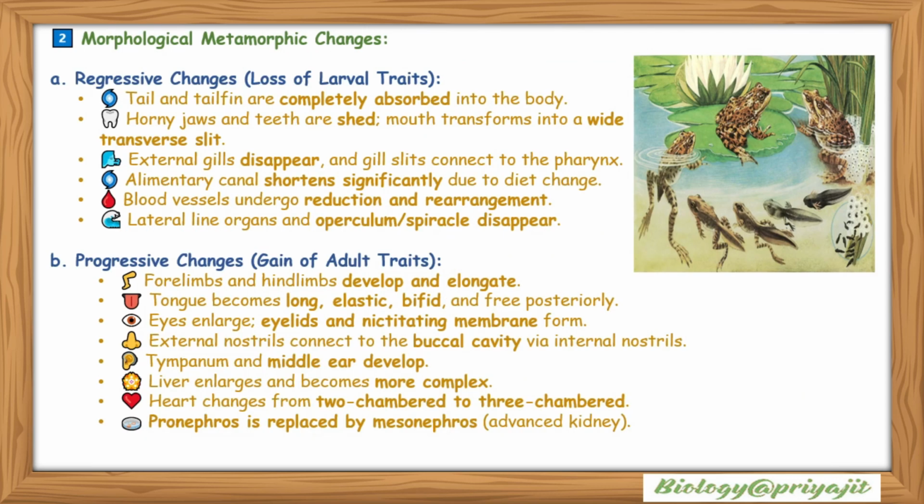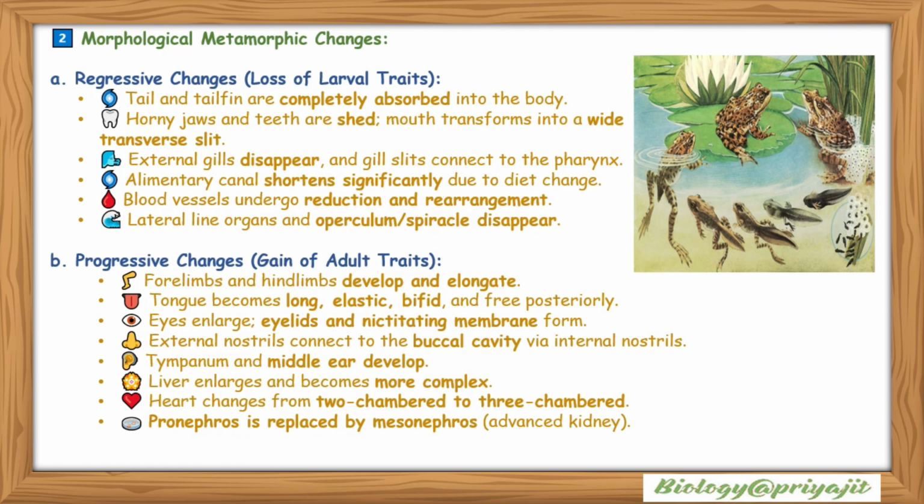Second one is the morphological metamorphic changes. For regressive changes, loss of larval traits: the tail and tail fin are completely absorbed into the body. Horny jaws and teeth are lost, and the mouth transforms into a wide transverse slit. The external gills disappear and gill slits connect to the pharynx. The alimentary canal shortens significantly due to the diet change. The blood vessels undergo reduction and rearrangement. The lateral line organs and operculum or spiracle disappear.